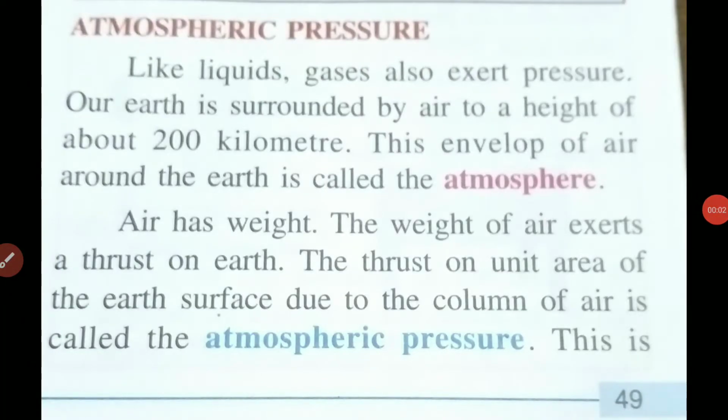This video is for class 8 physics, and today's topic is atmospheric pressure. Like liquids, gases also exert pressure because both of them can flow, hence they are known as fluids.